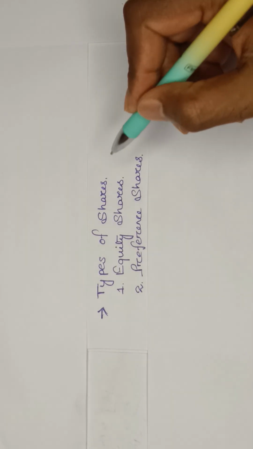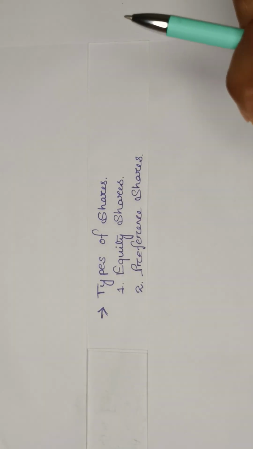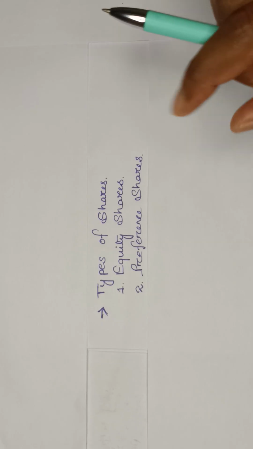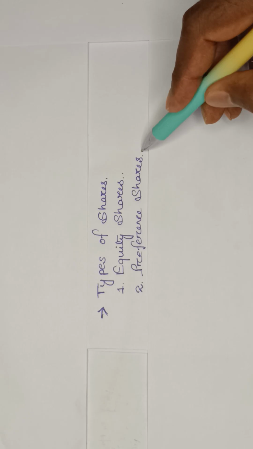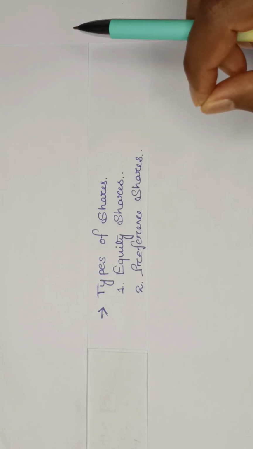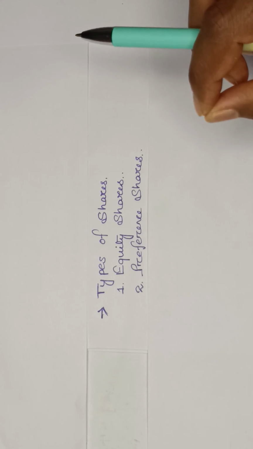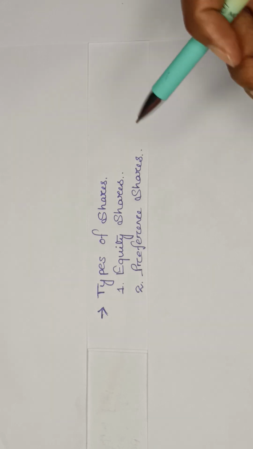Now I will talk about the types of shares. Primarily there are two different types of shares: one is your equity shares, and another is your preference shares. Now, what are equity shares? Equity shares are those shares which do not enjoy any sort of benefit. What are the different benefits?